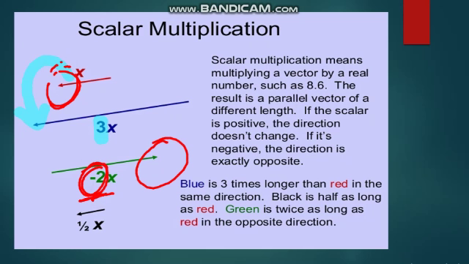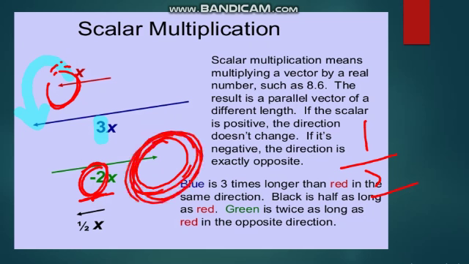Okay, students? For example, a vector of 2 centimeter length will become 4 centimeter if multiplied by 2, and a vector of 1/2 centimeter multiplied by 2 will become 1 centimeter. If the vector is multiplied by the number minus 2, the new vector becomes 2 times the magnitude of the original vector and its direction is opposite.